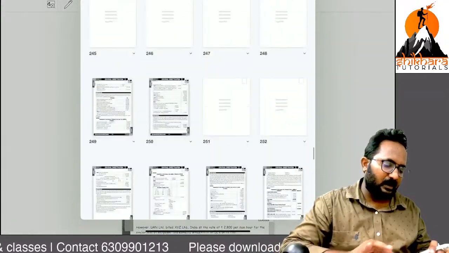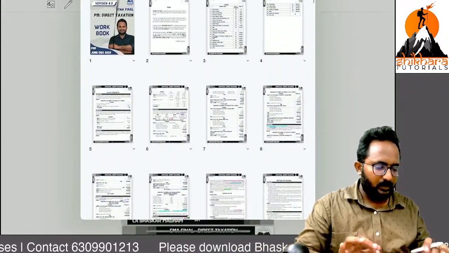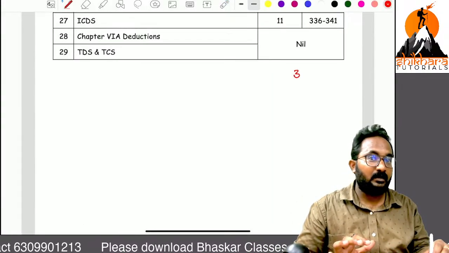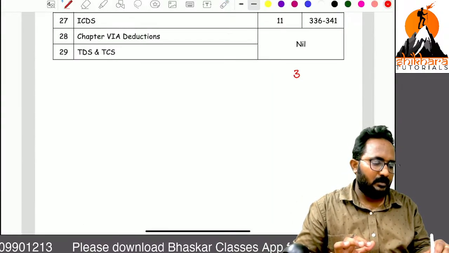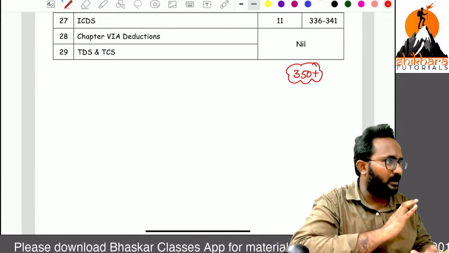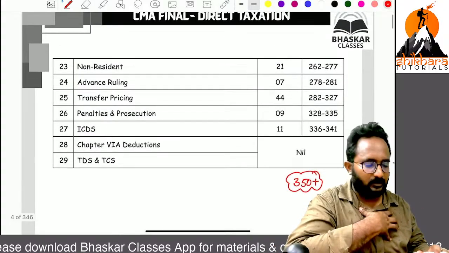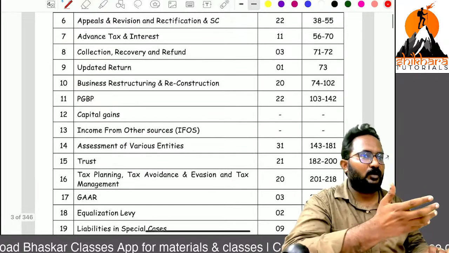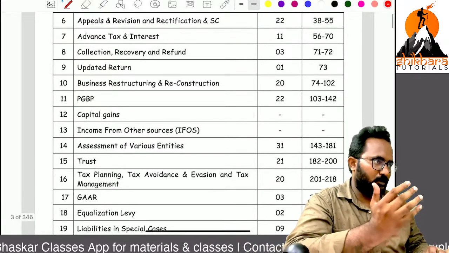Compilation of past examinations, these are all the things we have, nearly 350 plus questions, theory questions or practical, whatever it may be. These are all the things I will solve in the class. Solve means nothing but similar models I can explain directly. The new models I will tell you.